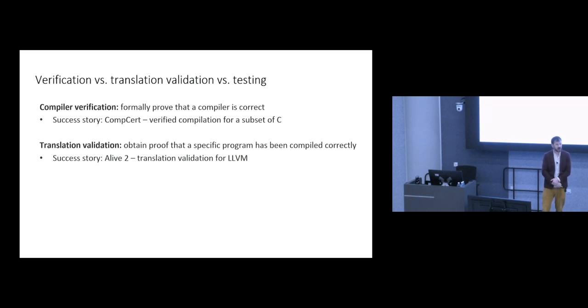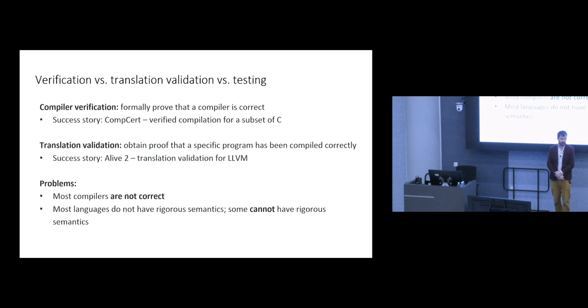And these approaches are very interesting, and I hope there will be much more work on these areas in the future, but they suffer from some problems. First of all, most compilers for major programming languages aren't correct. So compiler verification is not really on the table. You can't verify something that is not correct. You may try to verify it and provide tremendous value by weeding out many bugs and semantic problems, but you can't verify it if it isn't correct.